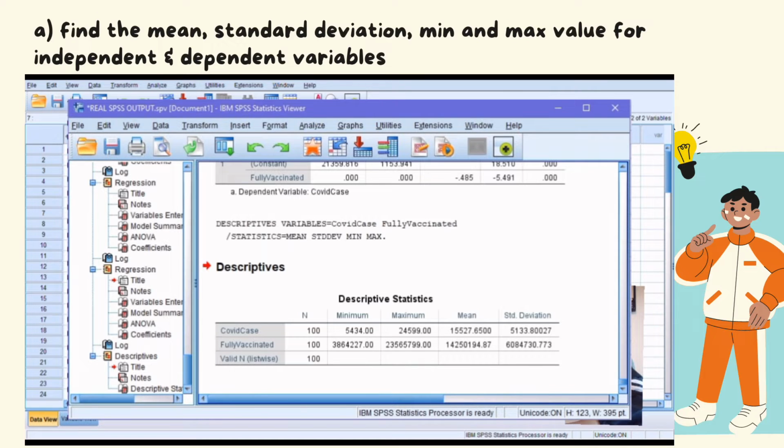And for the dependent variable, which is COVID-19 cases, the minimum value is